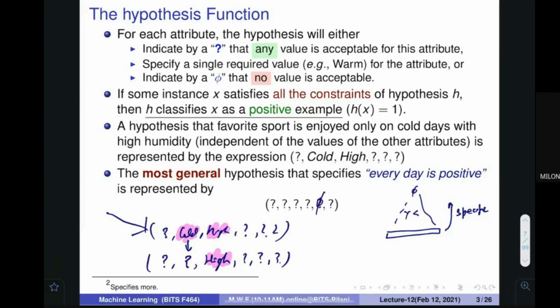Your attribute is going to have some value, but phi says I will not accept any value, so it would give you 0. So ultimately you would reach the place where you have phi everywhere. The most specific one has phi at all places. The most general one has question marks at all places. And if you go toward the general, the number of yes that it is going to tell you is going to be more. Make sense?